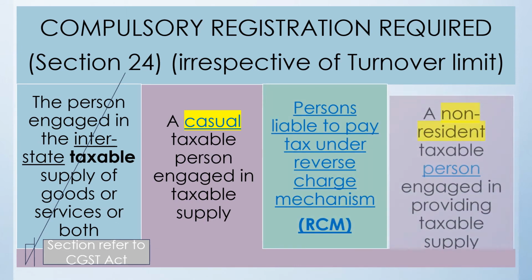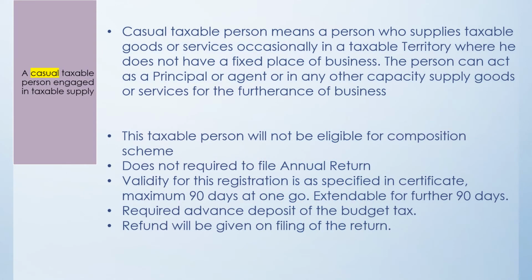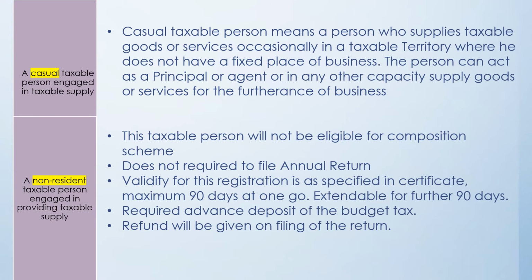Now let us take the next one. The next one is a non-resident taxable person who is engaged in providing taxable supply. Here the casual and the non-resident taxable person I have marked with a color because they are similar. So let us understand what the similarity is. A non-resident taxable person is a person who is engaged in providing taxable supply. A taxable supply means only supply of goods. A non-resident taxable service provider may not be liable for registration under this particular clause.